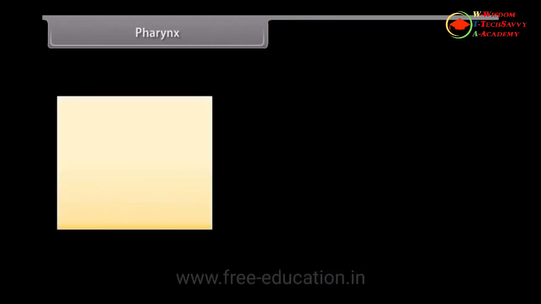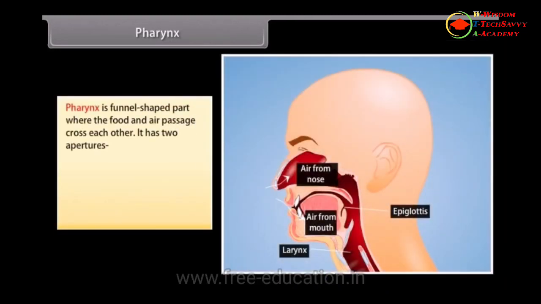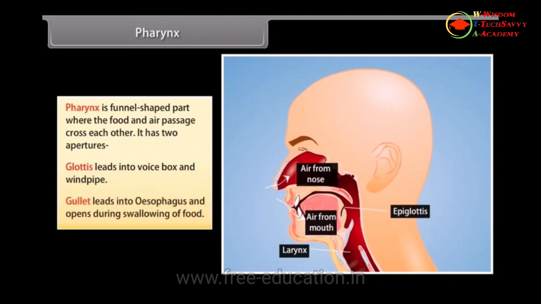Pharynx. Pharynx is a funnel-shaped part where the food and air passage cross each other. It has 2 apertures. Glottis leads into the voice box and windpipe. Gullet leads into the esophagus and opens during swallowing of food.